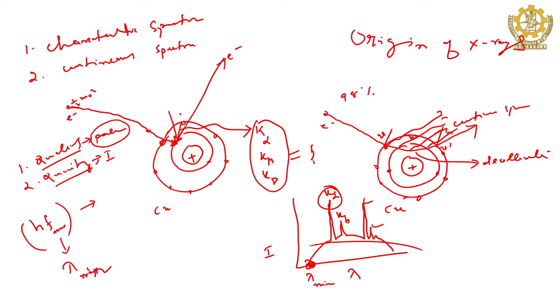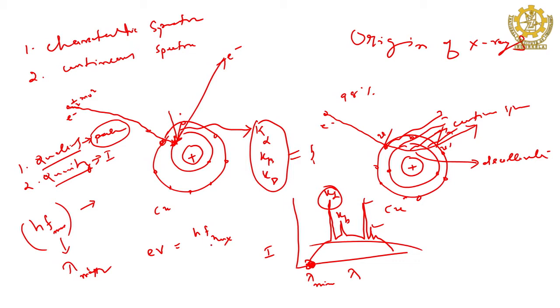If you think that the whole amount of energy is converted to X-ray, then the energy of the electron is nothing but equal to eV, the applied voltage multiplied by the charge of the electron, and the same thing is now given by h f maximum. The whole energy is now converted to X-ray. With that approximation we are considering that relation. The amount of energy associated with the electron is totally converted to X-rays.